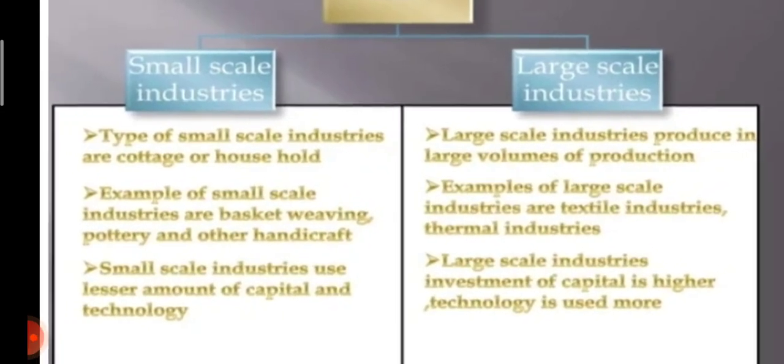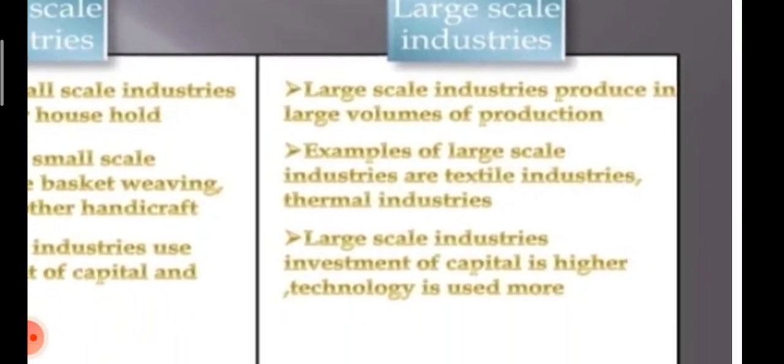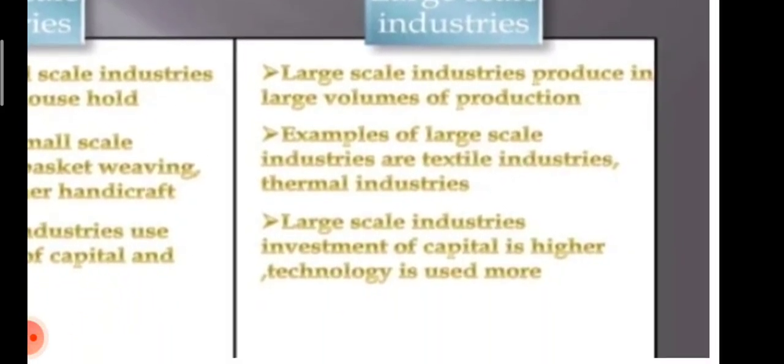And the large scale industries produce in large volume. Examples of large scale industries are the textile industries and thermal industries. Large scale industries invest more capital and use higher technology.